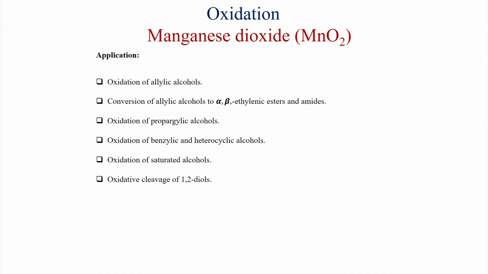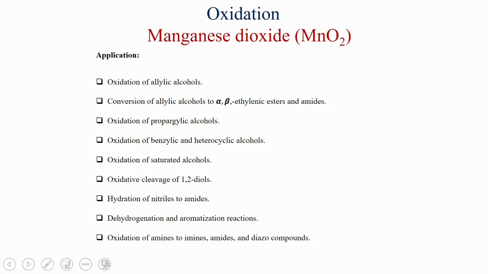Cleavage of 1,2-diols is also possible, hydration of nitriles to amides, dehydrogenation aromatization reactions which we have seen with DDQ, manganese dioxide can also perform these reactions, and oxidation of amines to imines, amides and diazo compounds. Also, oxidation of sulfur compounds to disulfide or sulfoxide, that we will see in detail.